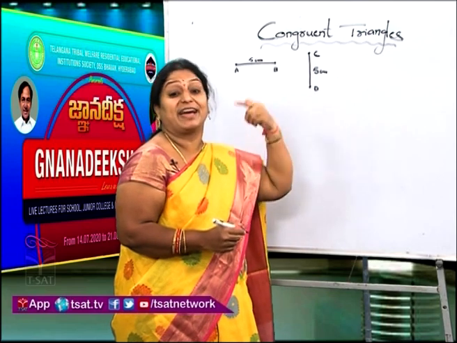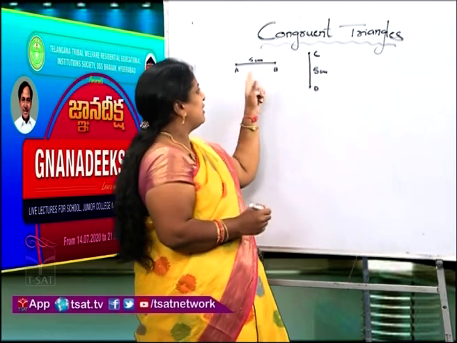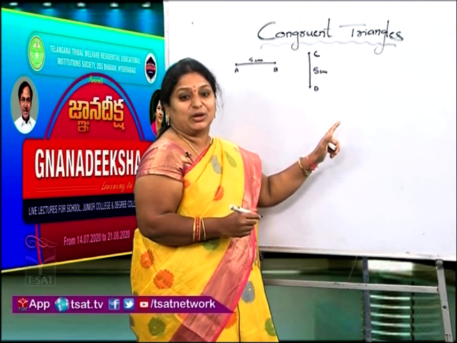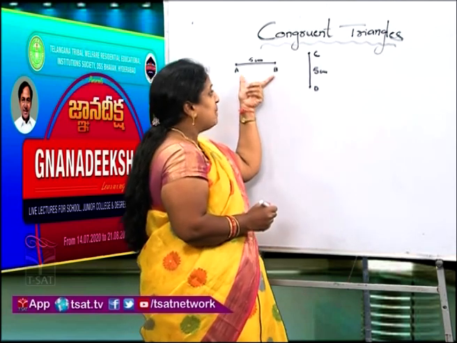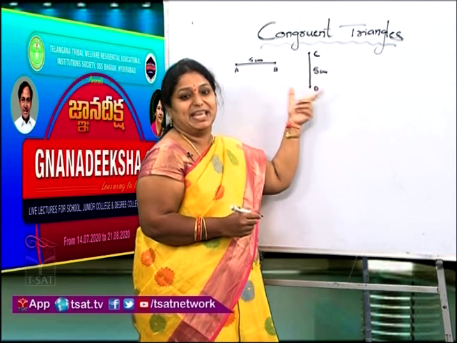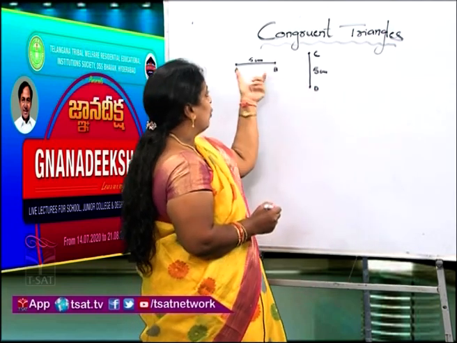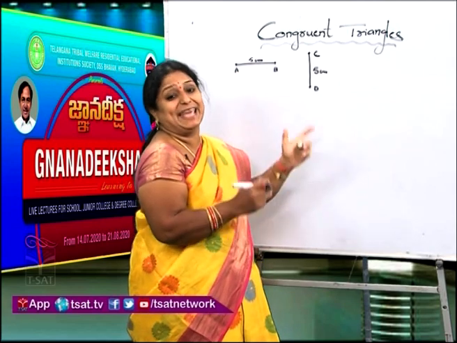If congruent, why are they congruent? It is clear, no? 5 centimeters and 5 centimeters, both line segments have equal length. Then we can say that AB is congruent to CD. The shape is the same, the size is also the same. Clearly, if CD overlaps AB, they will both be equal.